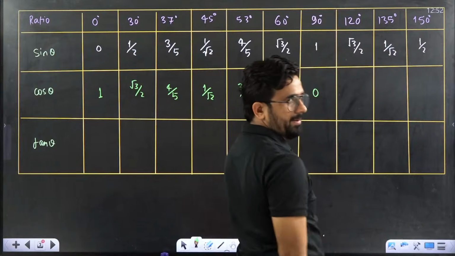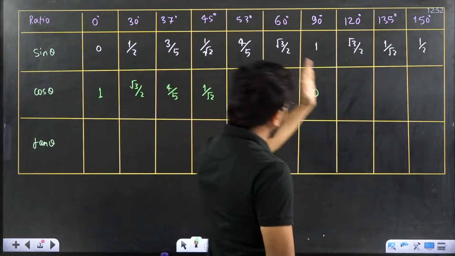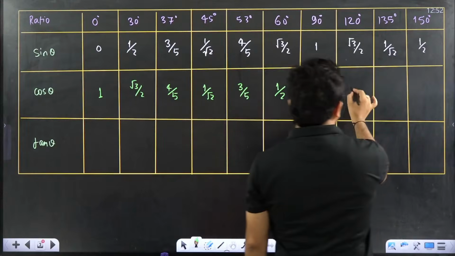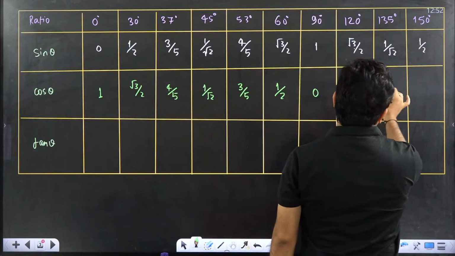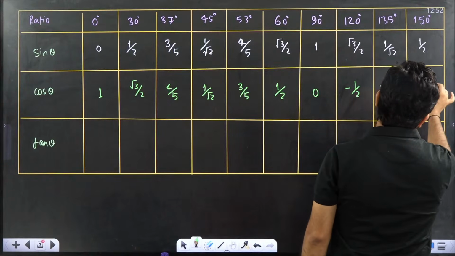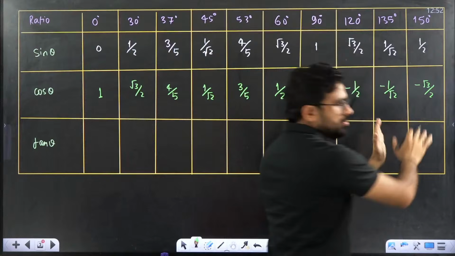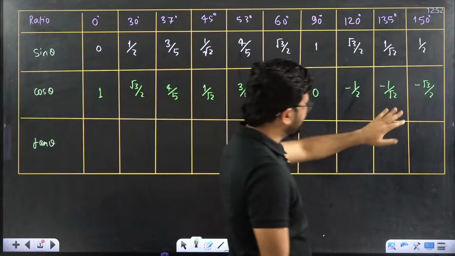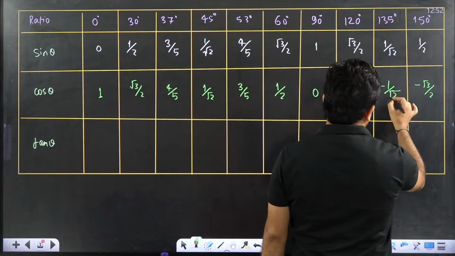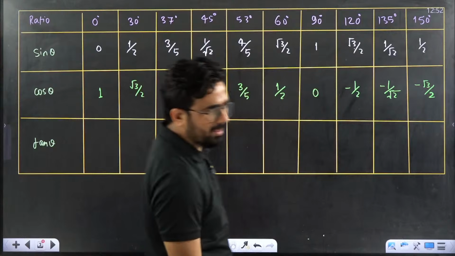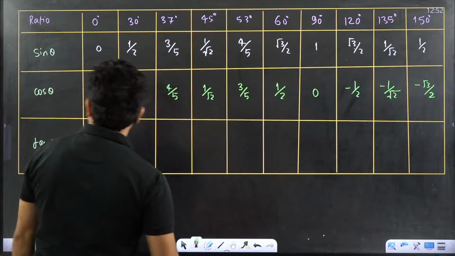First you have to understand up to here. But cos value more than 90 is negative. So you have to write negative value here. So this is minus 1 by 2. Here this is minus 1 by root 2. Here minus of root 3 by 2. I will tell you how to remember this. I will give you the idea. Just for now, just write this table. This is important. Okay, and try to remember this. I will also tell you a trick to remember, but right now you have to read it properly.